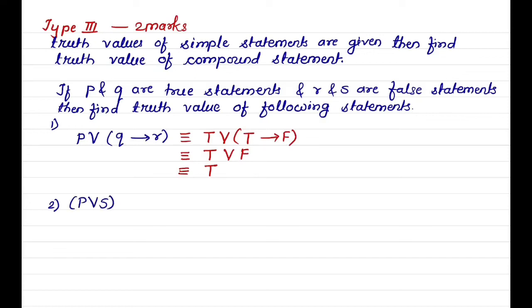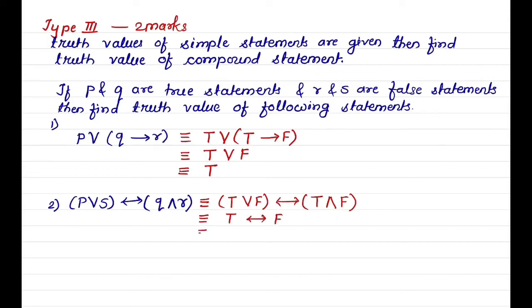Next example, T or S double implies Q and R, which is equivalent to T or F double implies T and F. But T or F is equivalent to T and T and F is equivalent to F. Therefore, it is equivalent to T double implies F, which is equivalent to F. Therefore, the truth value of the given statement is F.